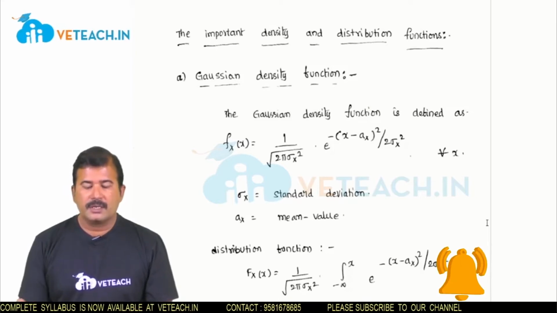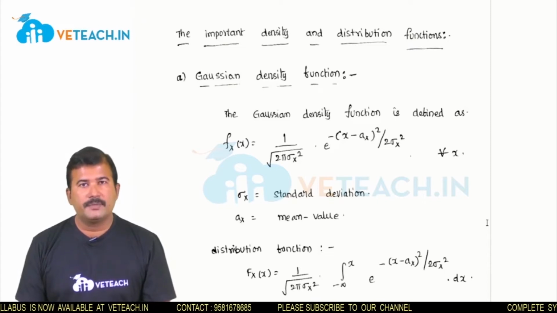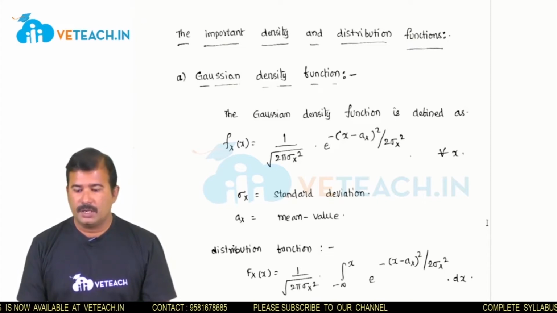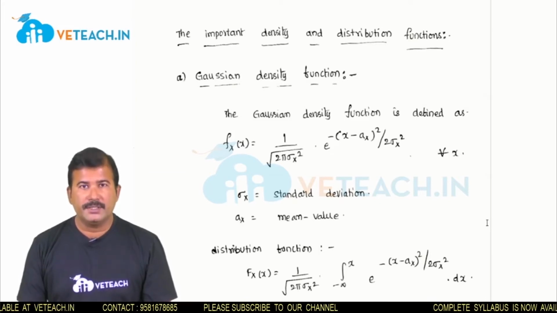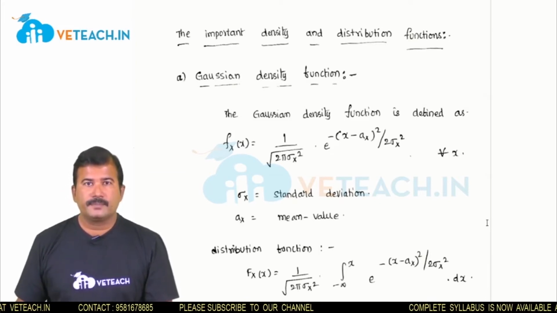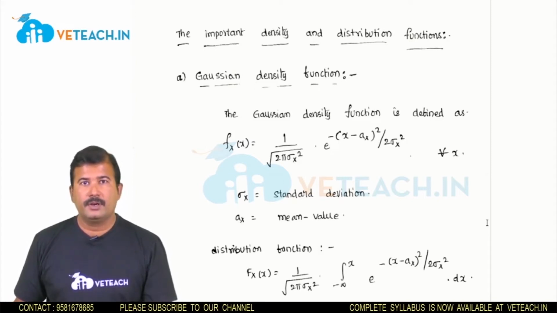The first one is the Gaussian density. The Gaussian density function is the most important of all the density functions. In almost all fields of science and engineering, the Gaussian density function finds its applications, particularly for noise. In order to estimate the noise, the Gaussian density exactly matches the noise function.